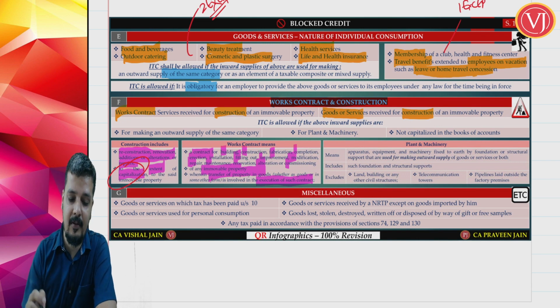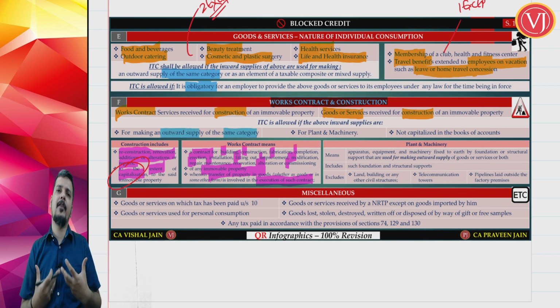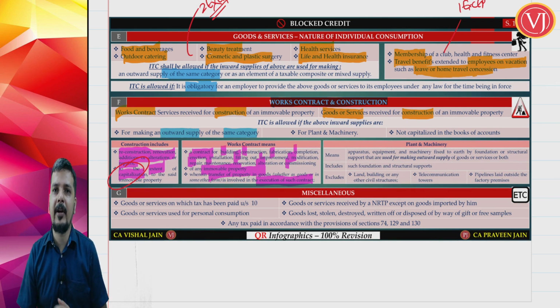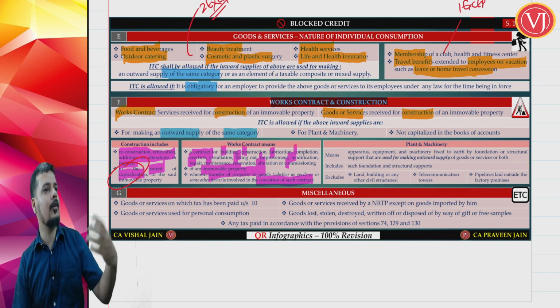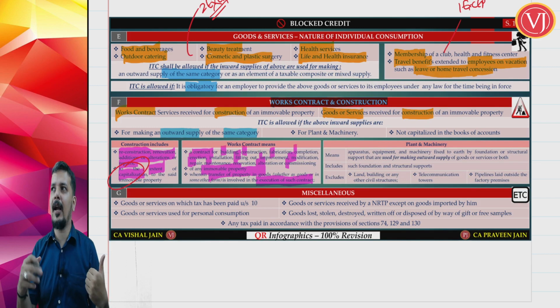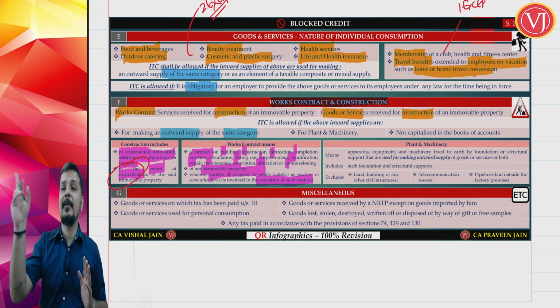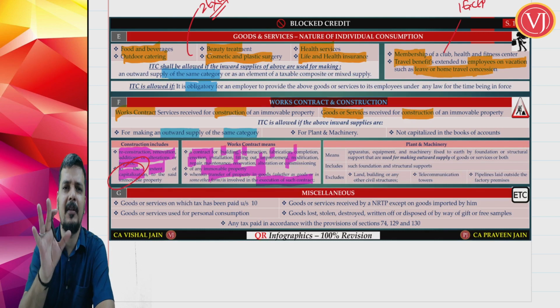Now what are the exceptions? The exception is if you are talking about subcontract. If your outward supply is in the same category, subcontract, which means that if you are a builder or contractor, say I am building a property for Reliance Limited. Reliance Limited cannot take the credit. But for doing the work, I gave part of the work to some other builder. Now, my inward supply is works contract, outward supply is also works contract. Can I take the credit? Yes, I can take the credit. Reliance Limited cannot take the credit, but the main contractor who has given the work on subcontract can take the credit. This exception is nothing but subcontract.